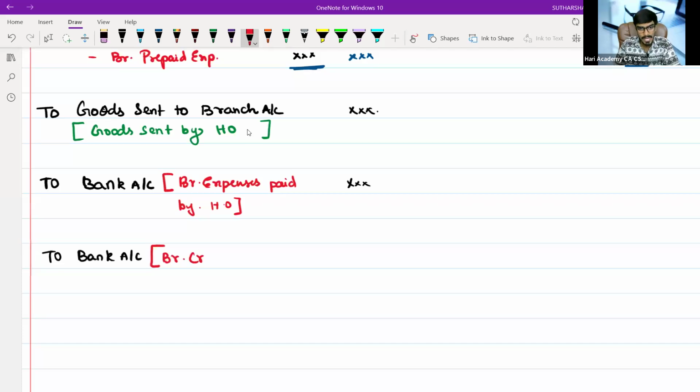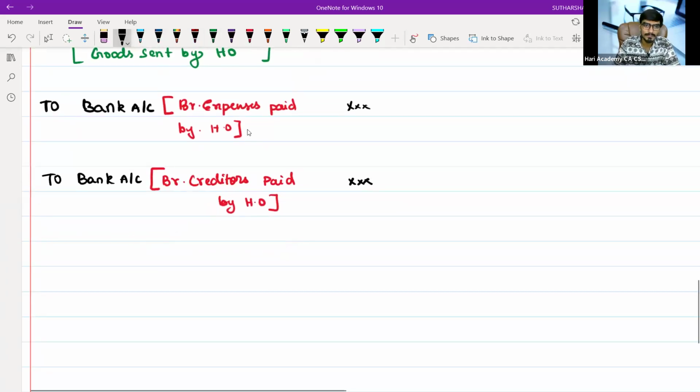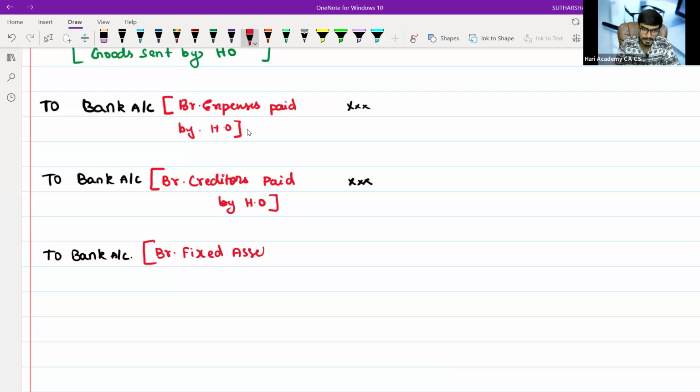Because branch creditors were paid by HO. HO has the power to do all the payments and receive all the payments. Again, I am writing bank account. What does this bank account indicate, sir? Branch fixed assets purchased by HO. An asset may be purchased directly by the branch, but the payment is from HO, so we are debiting it.